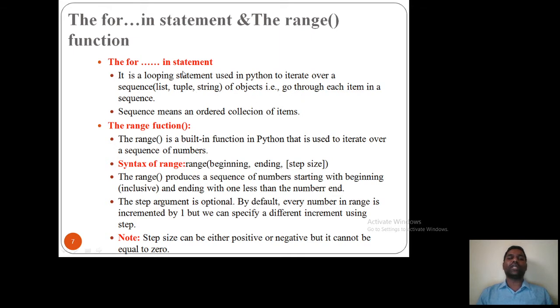Then you need to use a for in statement. So whenever you are working with the sequences, list, tuple, string, then you can go with the for in. I will show you the example in next slide.